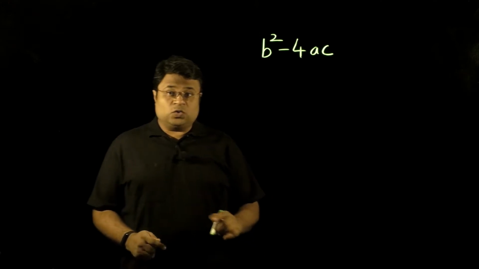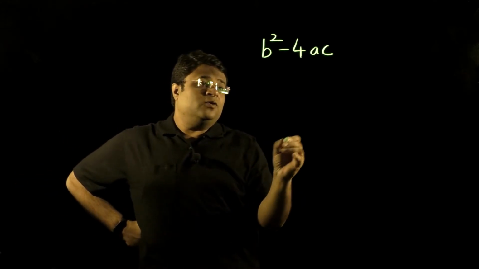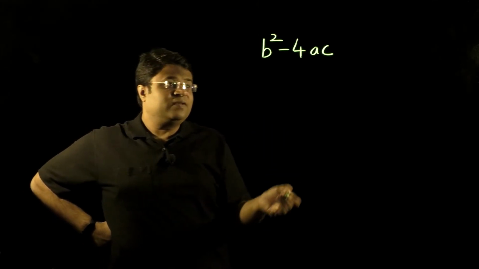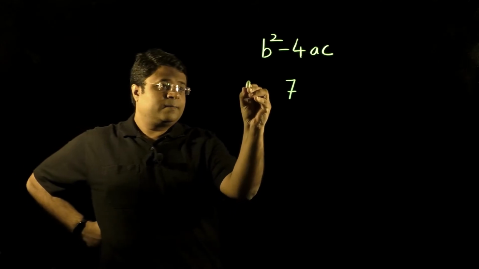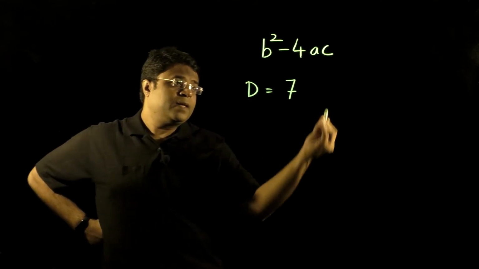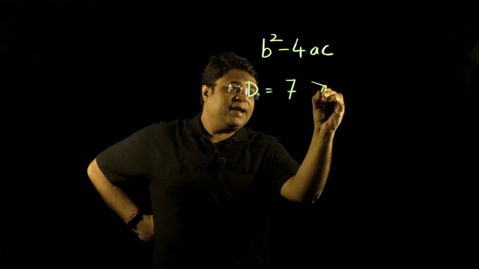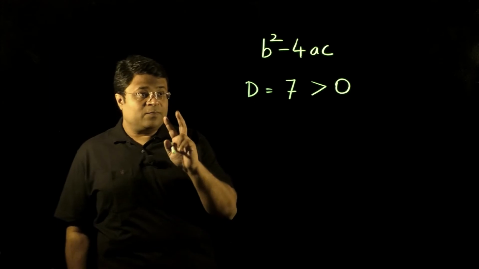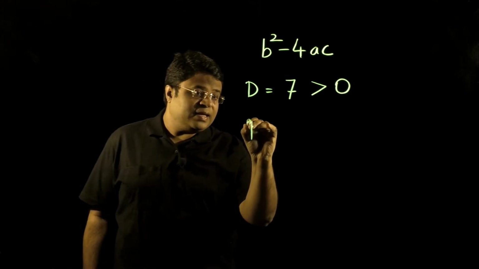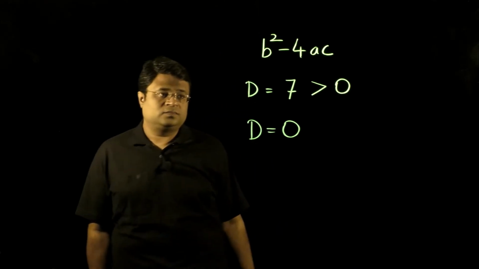Okay? So there are three possibilities, right? This value can be a positive number, let's say 7, alright, d equals to 7, that means it is greater than 0. Second possibility, d is equal to 0.